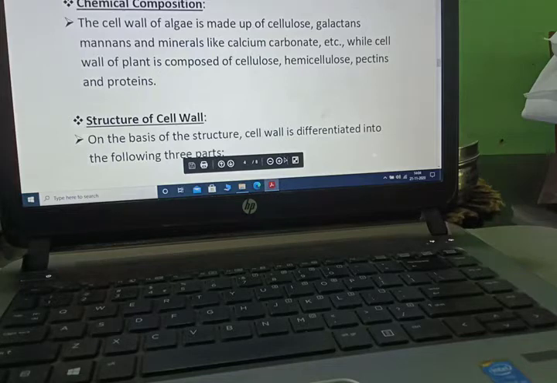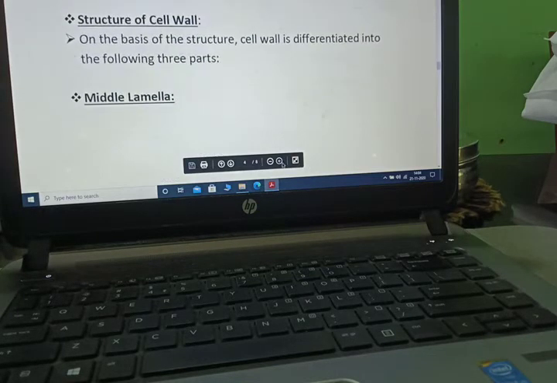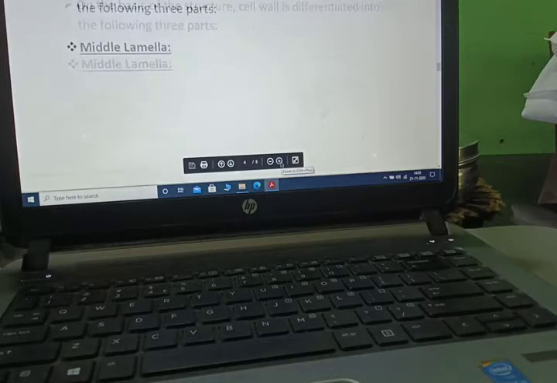Chemical composition. The cell wall of algae is made up of cellulose, galactans, mannans and minerals like calcium carbonate, etc. While the cell wall of plants is composed of cellulose, hemicellulose, pectins and proteins. Now, structure of cell wall. On the basis of the structure, cell wall is differentiated into three parts.